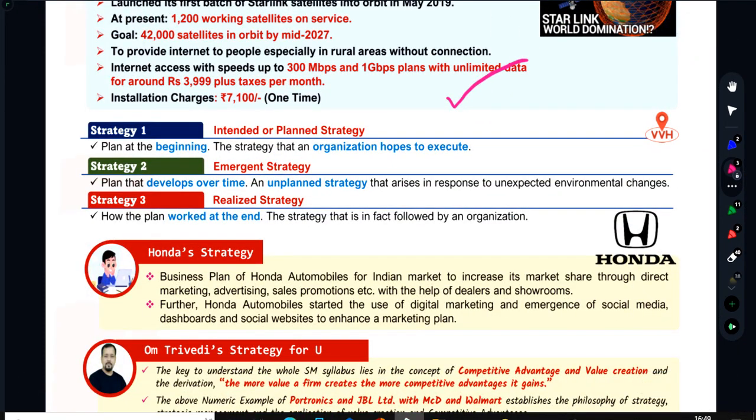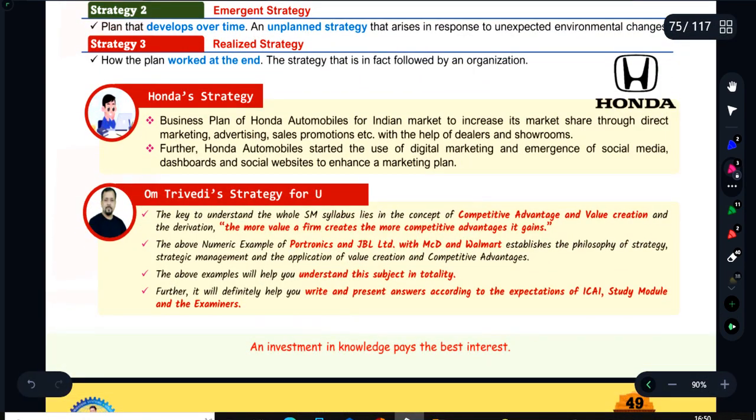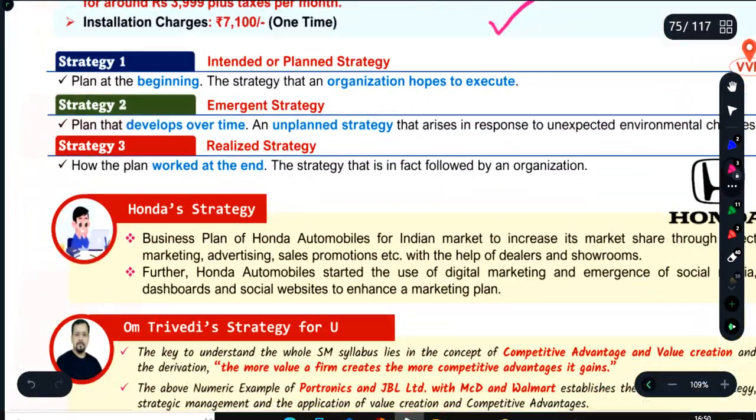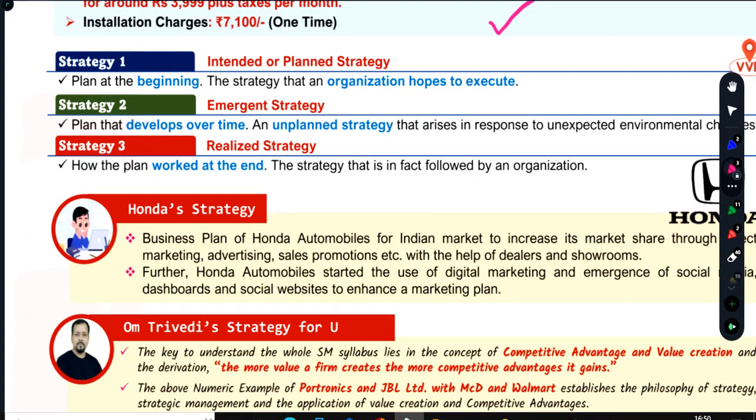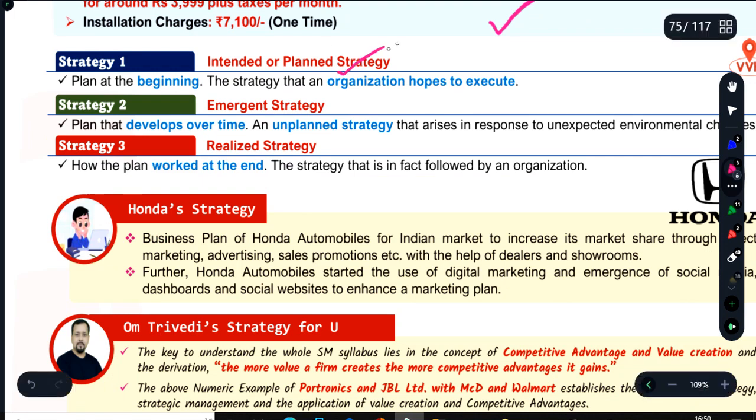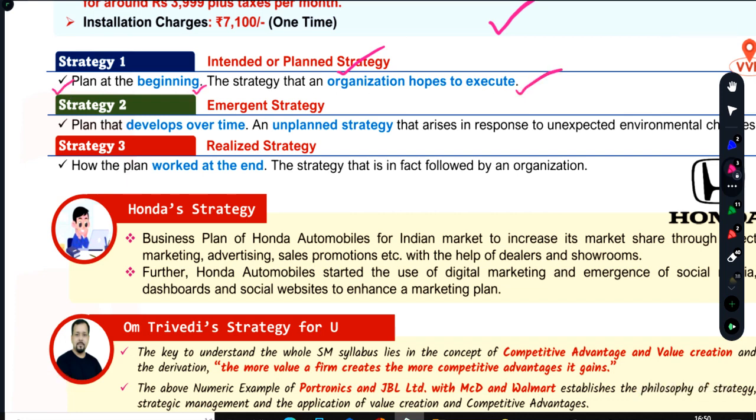Now we will be discussing what the types of strategies are. Basically, there are two types of strategies that we will be discussing in the syllabus, that is proactive and reactive strategy. But again, before I discuss that, there are also a few more strategic pointers or terminologies used in our module. Number one is intended or planned strategy, meaning the plan at the beginning, the strategy that the organization hopes to execute.